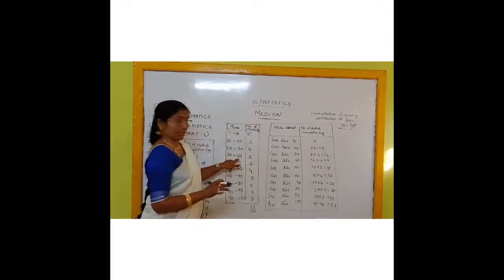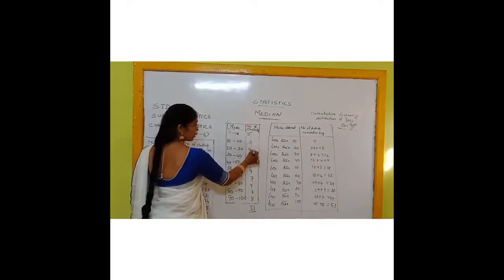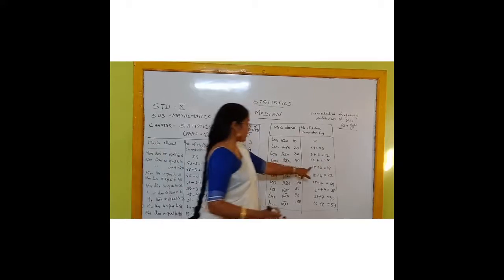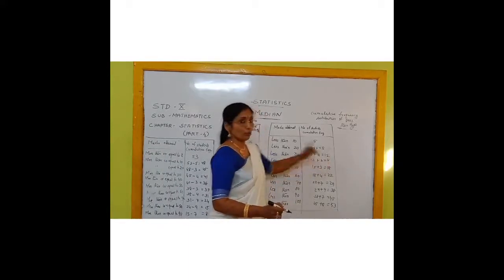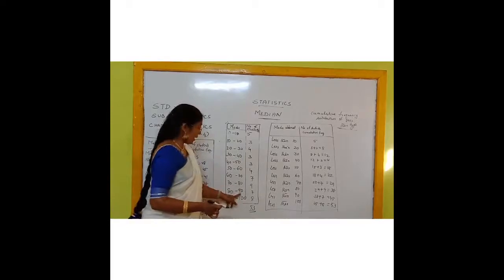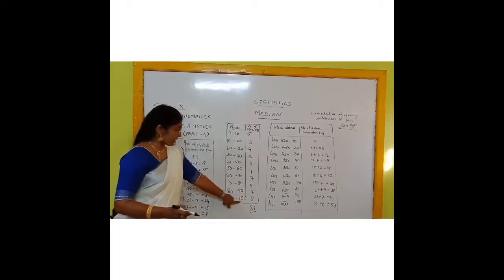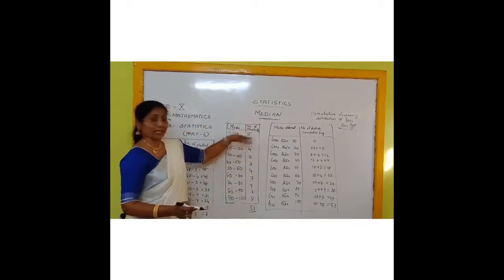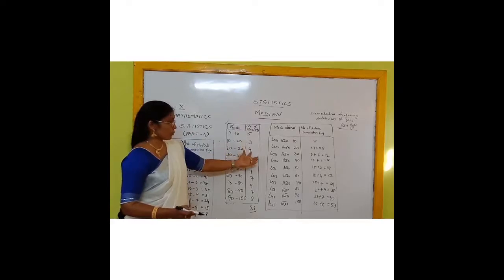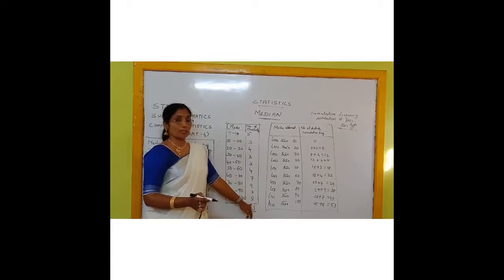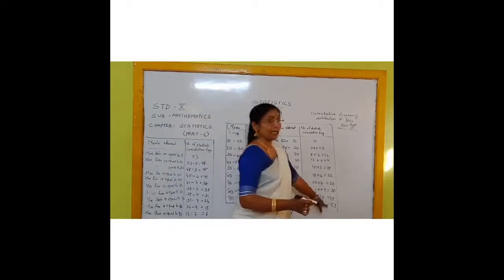Next, less than 40. How many students have got? The total of these: 5, 3, 4 and 3. So 12 plus 3 is equal to 15. Like that, I have written all the less-than values: less than 10, 20, 30, 40, 50, 60, 70, 80, 90, 100. Less than 100 will be the total of all, because all these students have got less than 100. So 53 students have got less than 100 marks.